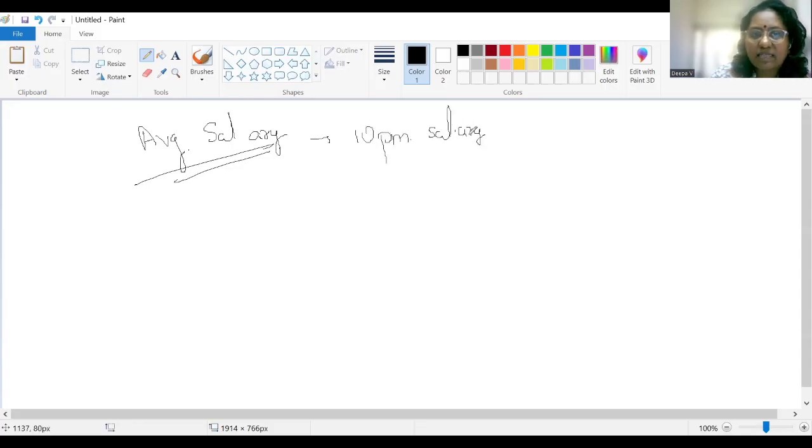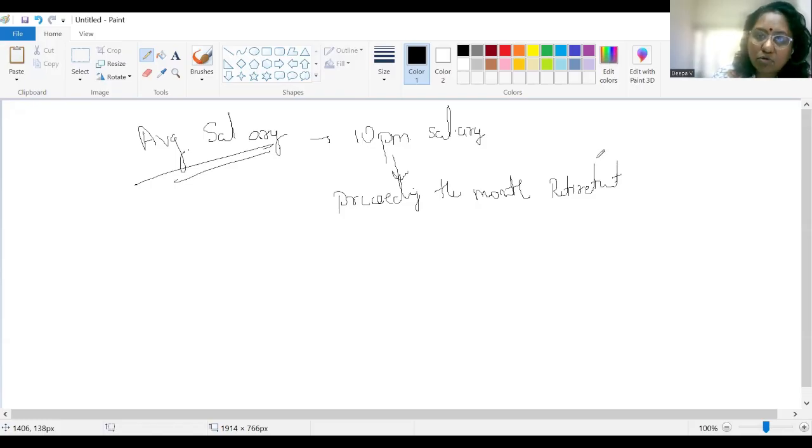Which 10 months salary? 10 months preceding the month of retirement. Okay. So please note, this 10 month salary is the 10 month salary preceding the month of retirement. Suppose the assessee is getting retired in November, the 10 month salary will be up to October.